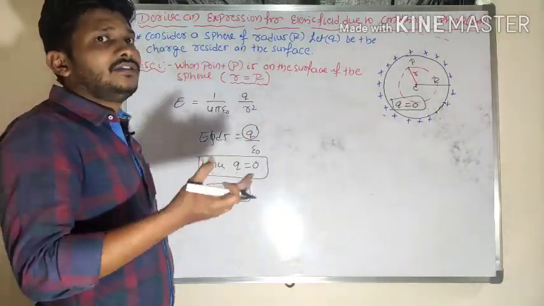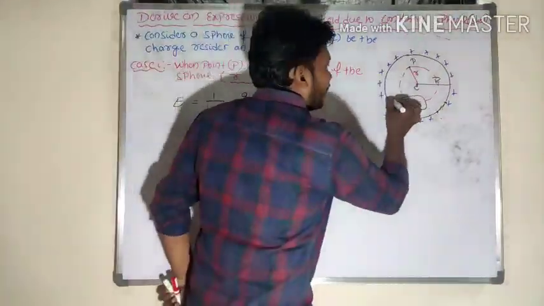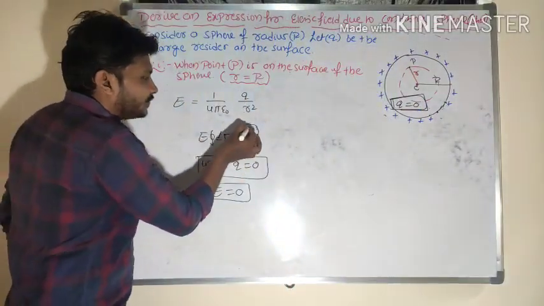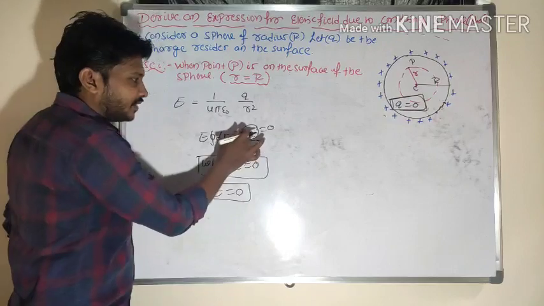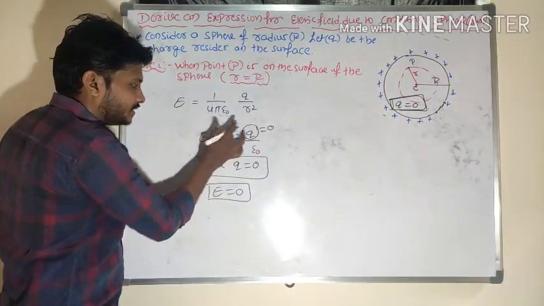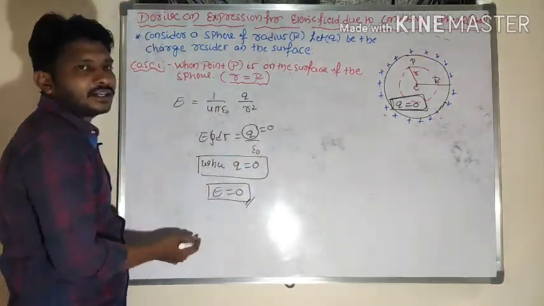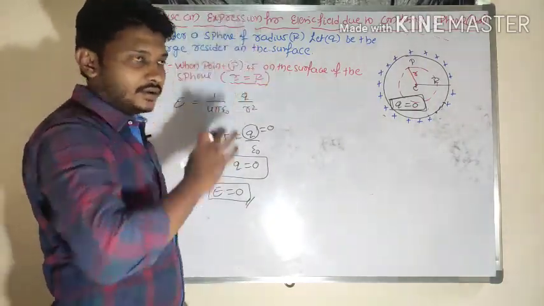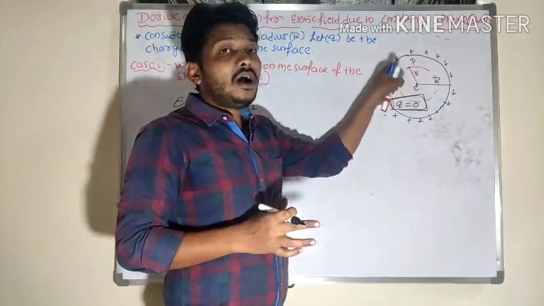The charge value is 0 here. If the charge value is 0, what does it mean? It means Q is equal to 0. From Gauss law, if Q is equal to 0, what's the value of electric field strength here? The electric field strength inside the sphere is 0. So this is about a hollow sphere.